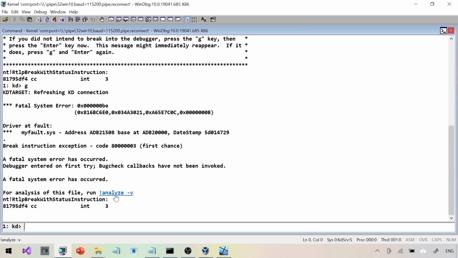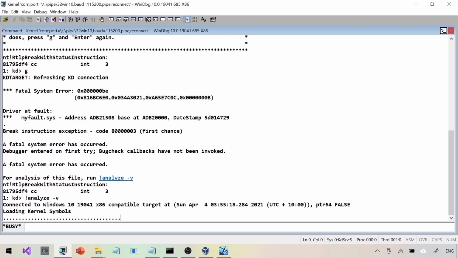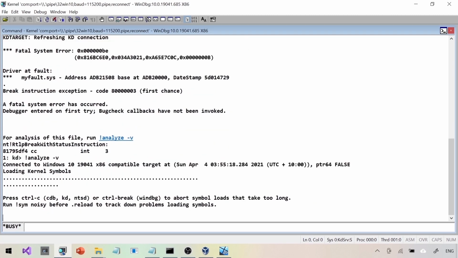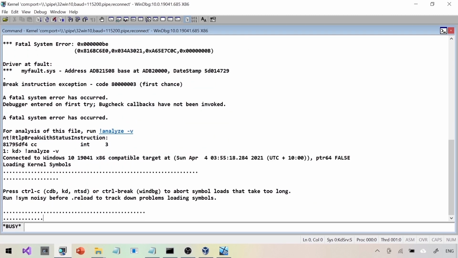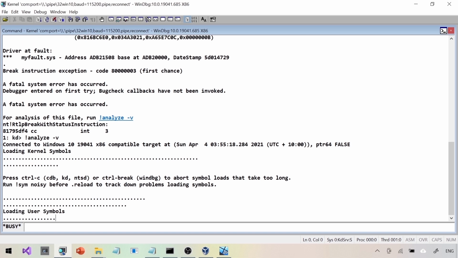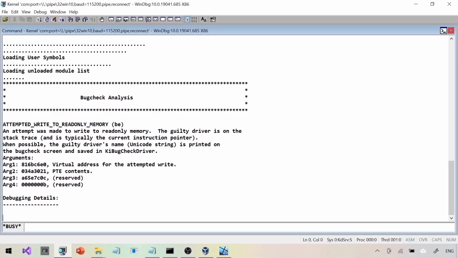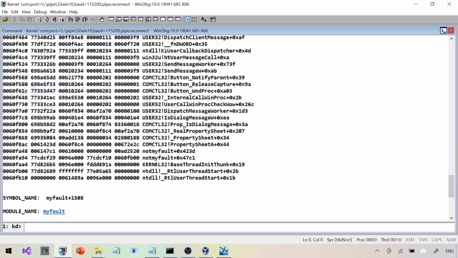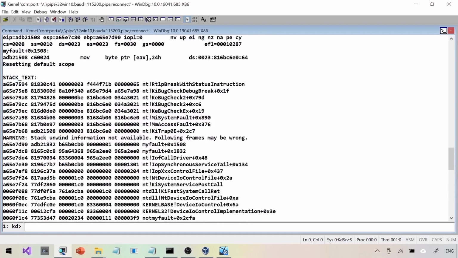As usual, I'm going to press !analyze -v. Let's go with the normal !analyze -v practice. For all the crashes, we will be going with !analyze -v, irrespective of what is the output. So it is giving us the very correct information. Attempt to write to read-only memory. It is very accurate for our situation. Assuming NotMyFault is telling us the correct problem, it is matching and it is pointing to the NotMyFault binary. That is the best thing.